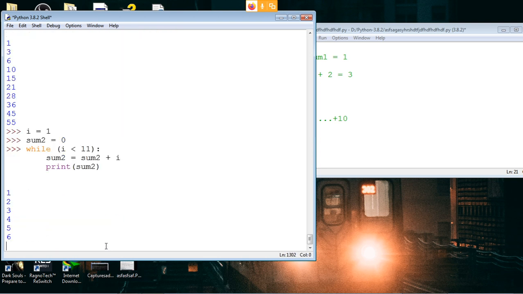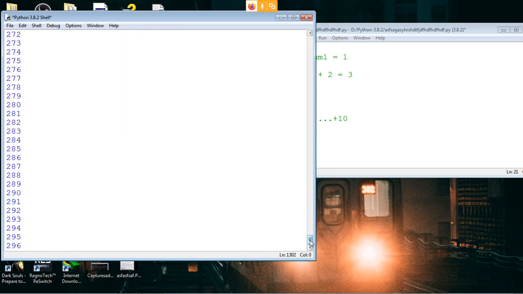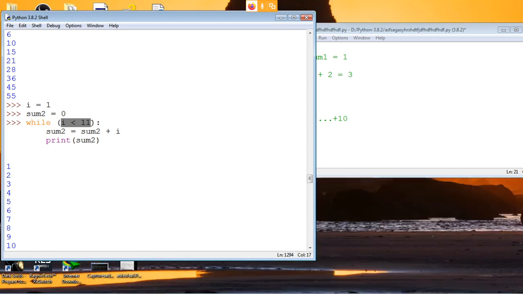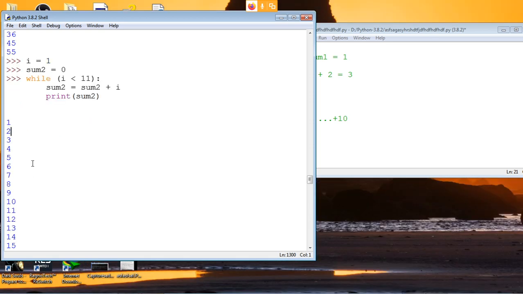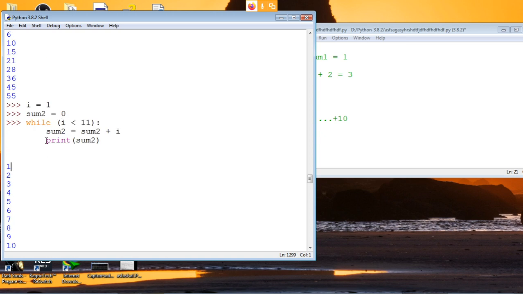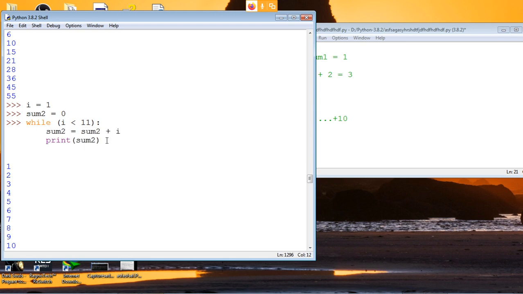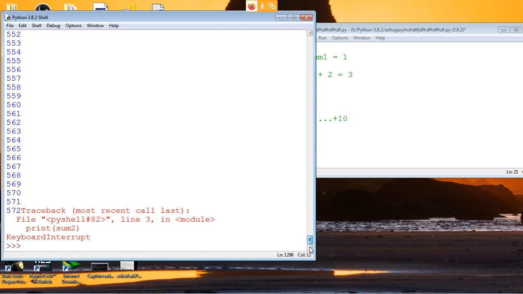It will continuously go on. It will go forever. Why? Because you see this condition here: while i is smaller than 11, i is always going to be smaller than 11. So it's just going to keep doing this work, sum2 equals sum2 plus i, print sum2. So it will go infinitely, it'll never stop. So that's why.